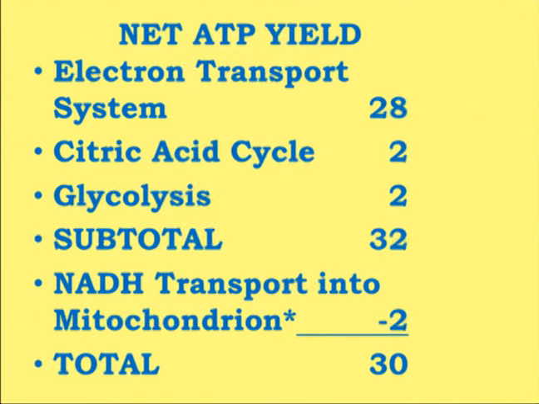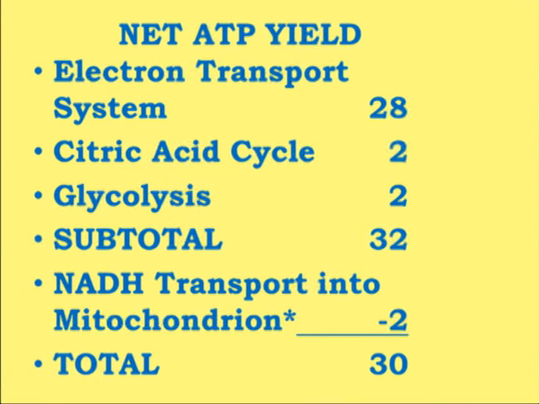Now we have discussed just now that when 1 mole of NADH transfers its electrons to the terminal electron acceptor, 10 protons are pumped out from the matrix to the inner mitochondrial membrane space.